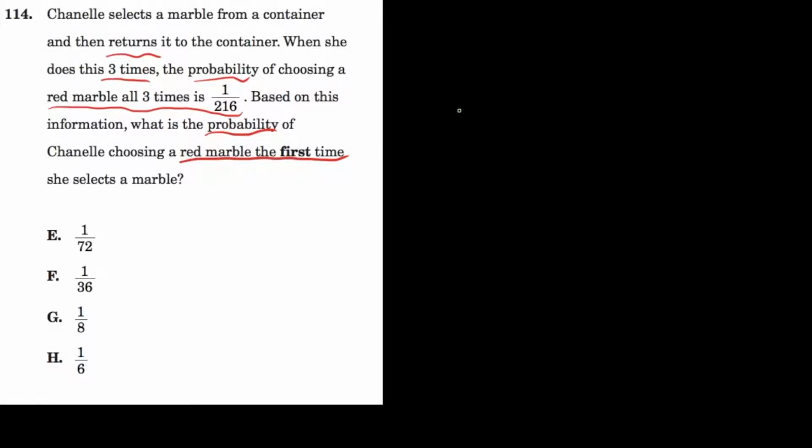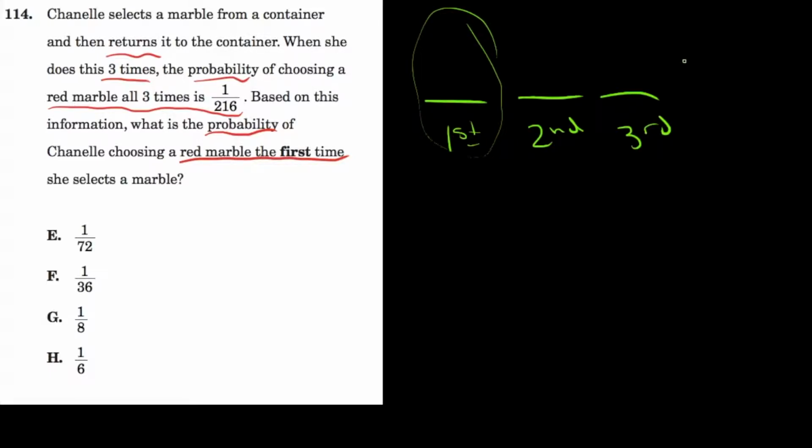So we're going to draw a marble from this bag 3 times. There's the first draw, there's the second draw, and the third draw. And we want to know the probability of this first time around. Well, these 3 events, if it's going to happen on the first event and the second event and the third event, we're going to be multiplying these probabilities together. We should think about what is the probability of any one of these draws being a red marble.